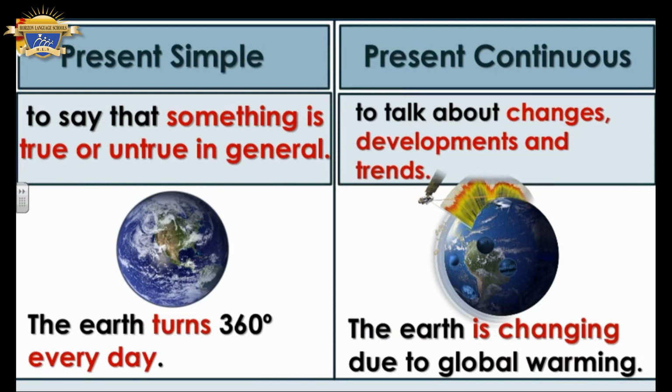When I say in present continuous, the earth is changing due to global warming, what does it mean? Here I'm talking about changes or developments and trends. Here it is a temporary situation. When I say there are some changes or there is development in something, it means that it will not last forever. It has a time to finish.